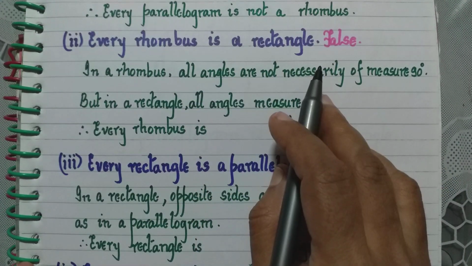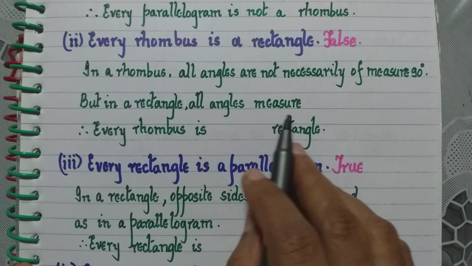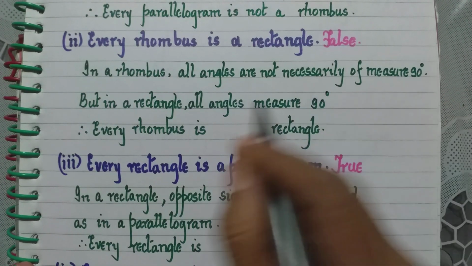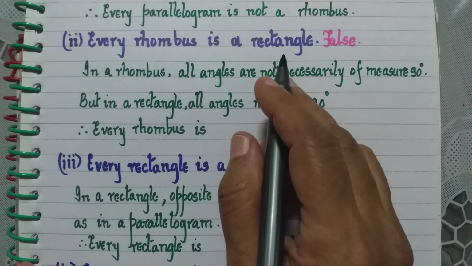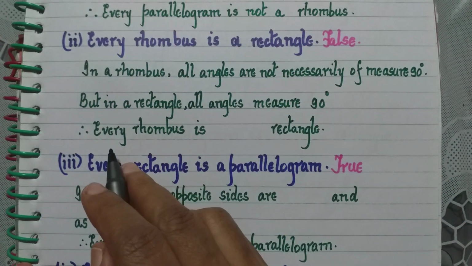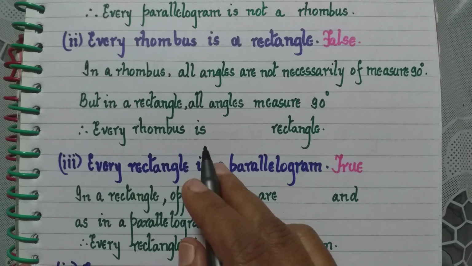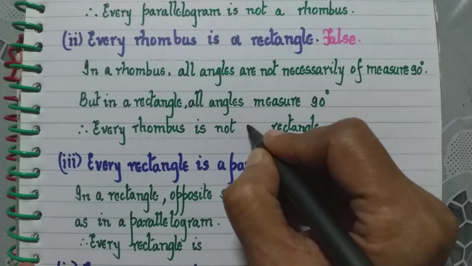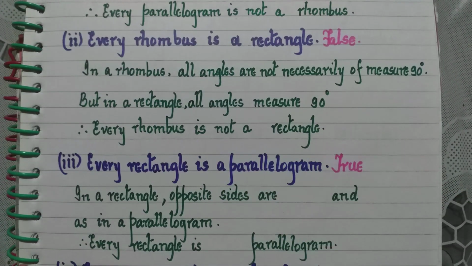But in a rectangle, all the angles measure 90 degrees. So can every rhombus be a rectangle? No. That is why it is false. Therefore, every rhombus is not a rectangle.